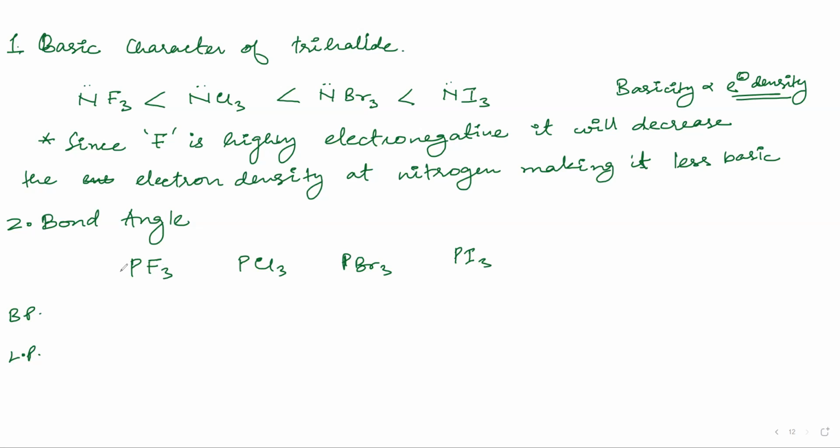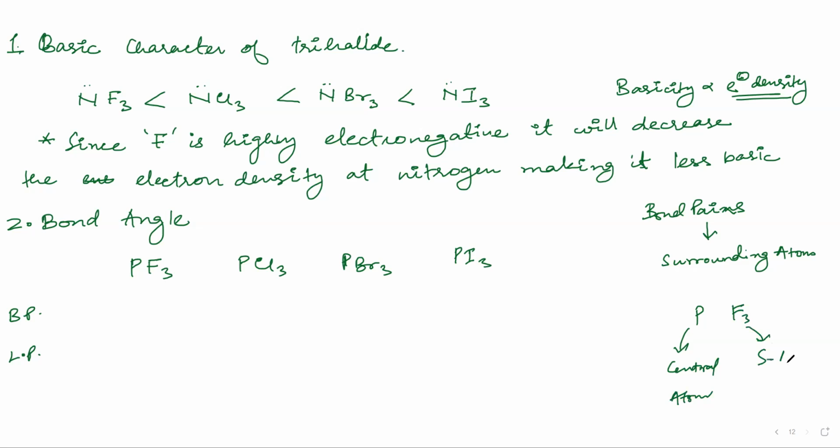Nazira, bond pairs. These are the terms that I use. Bond pairs, just see the surrounding atoms. There are two types of atoms. Phosphorus is the central atom. The fluorine here is what? It is a surrounding atom. So the central atom is shown as Ca, surrounding atoms can be shown as Sa. Whenever I ask about the bond pairs, you will tell me how many surrounding atoms.